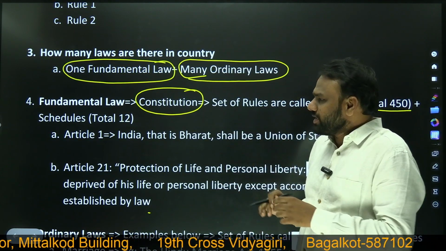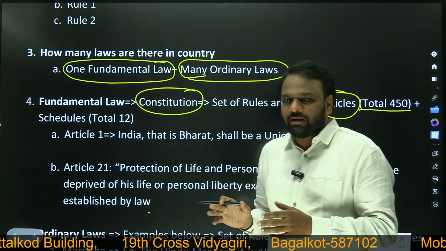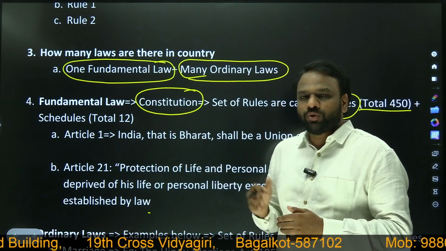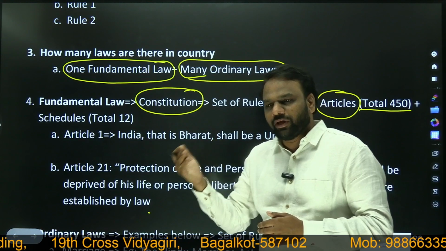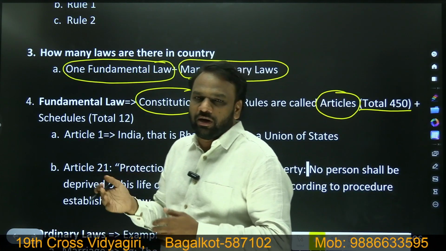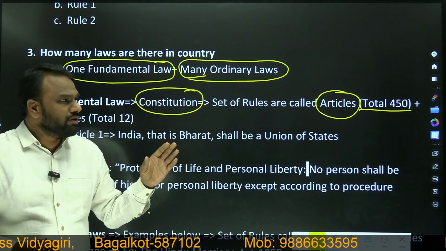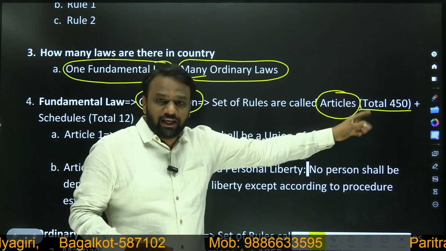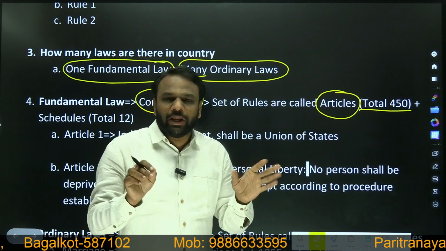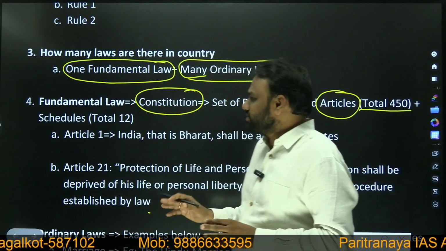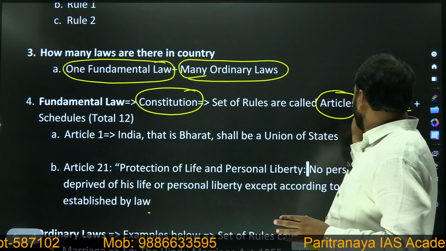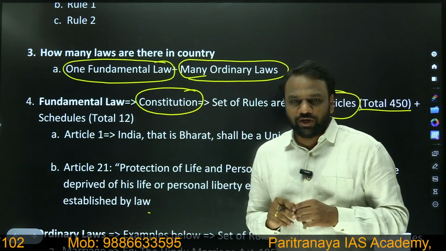Our constitution consists of a set of articles plus schedules. What are those schedules? We will be looking into those things later on. But for the time being, we shall understand that our constitution consists of approximately 450 articles and 12 schedules.